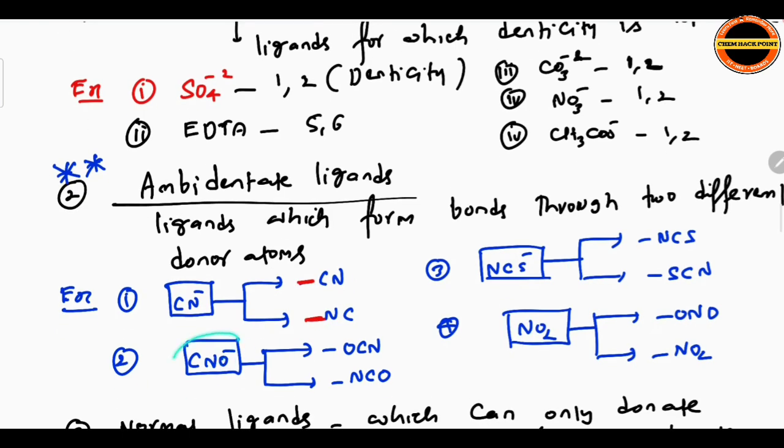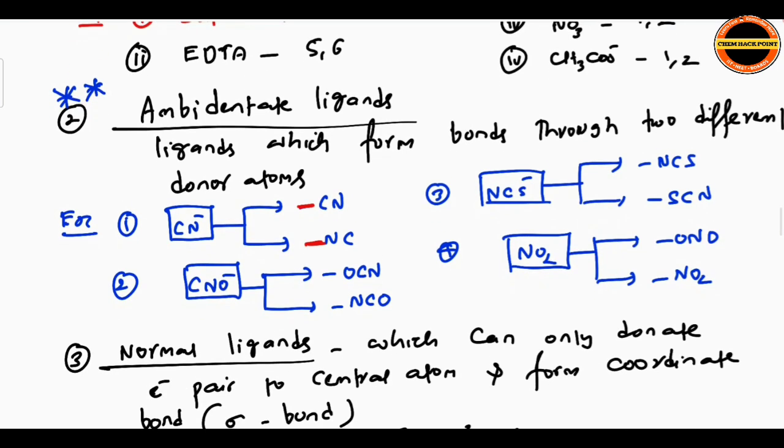Similarly, CNO can form a bond through oxygen as well as nitrogen. NCS can form a bond through nitrogen as well as sulfur. Whatever hyphen I show, that is the atom which is donating electrons, the donor atom. ONO, NO2: here oxygen is the donor, here nitrogen is the donor. Such ligands which can form bonds through two different donor atoms are ambidentate ligands.